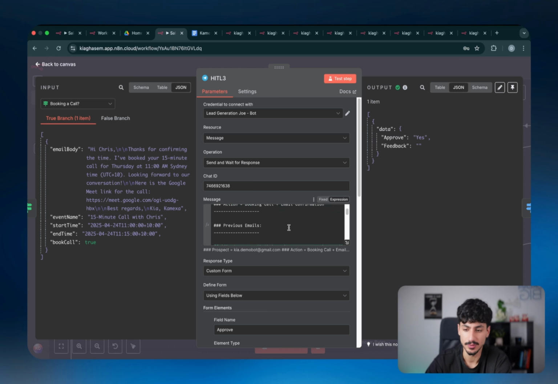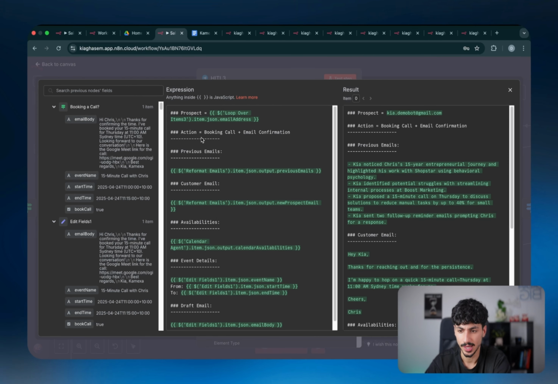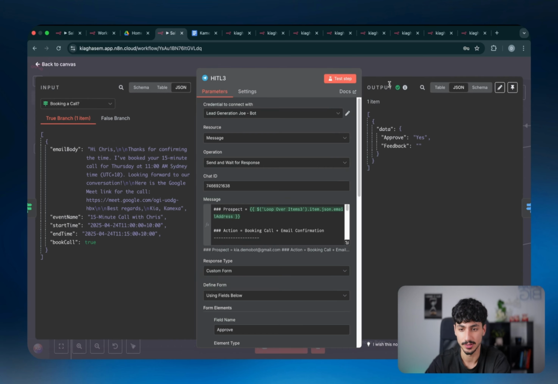So then moving on, we're now defining the actual message that we want to send across to get feedback. The message, as you guys can see, has the prospect, the action, the previous emails, custom email, availabilities, event details, and draft email. You don't have to change anything, but it's basically just grabbing the data points that we had before and it's sending it across inside the human in the loop.